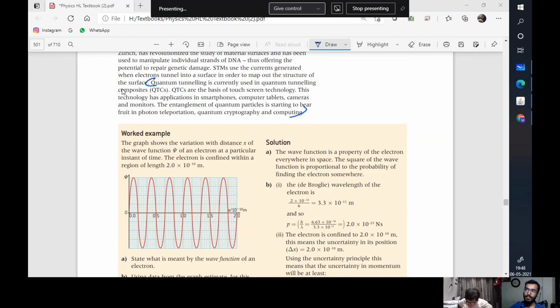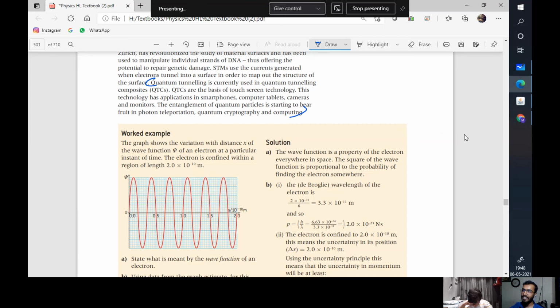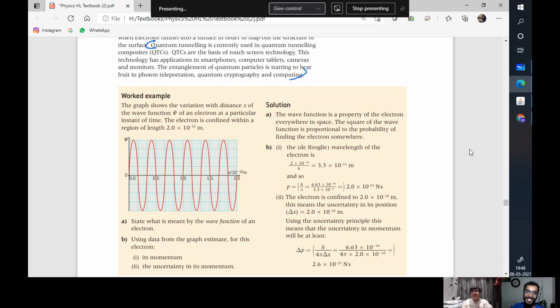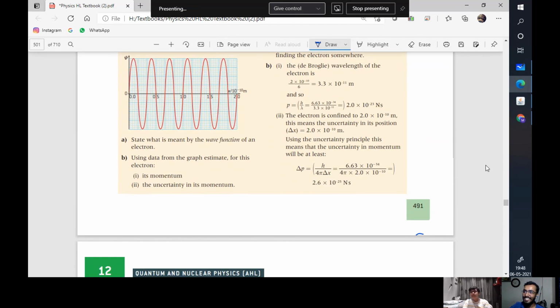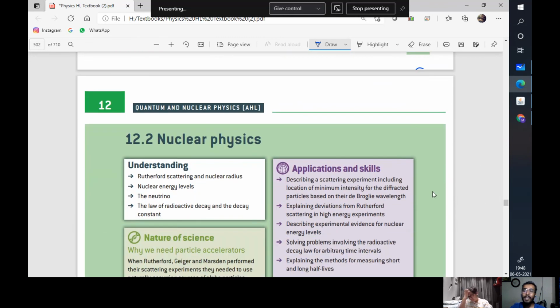Quantum tunneling composites are the basis of touchscreen technology. Quantum tunneling applications: smartphones. How far has humanity gotten? Pretty far, but we are still type 1. Now get the idea of what type 2 would be. Wouldn't it take us around 1 trillion years to get to type 2? It's presumed that we might become extinct before we even become a type 2.